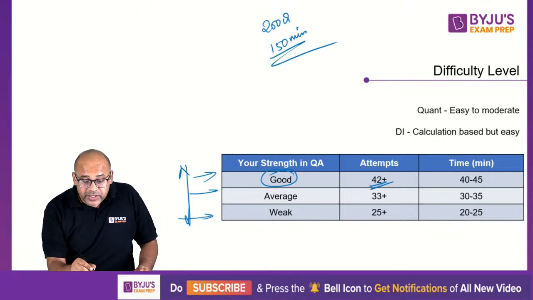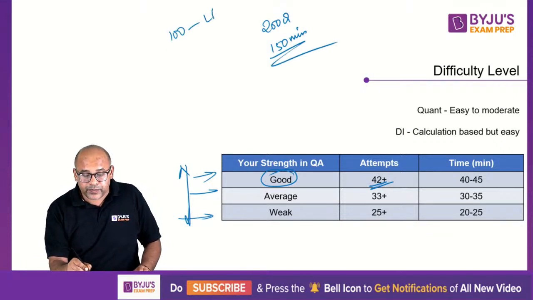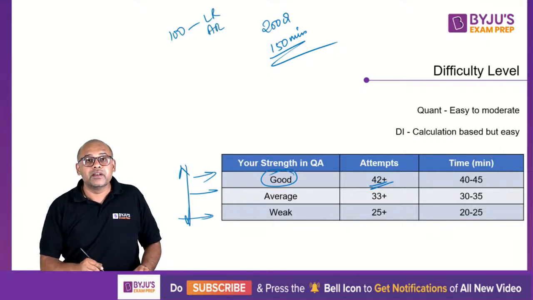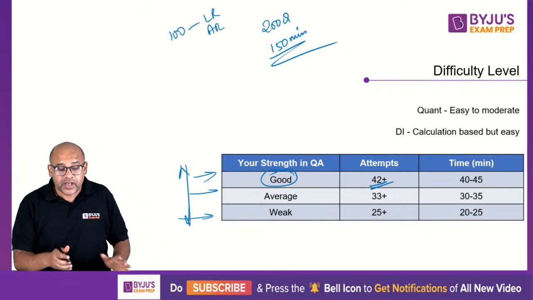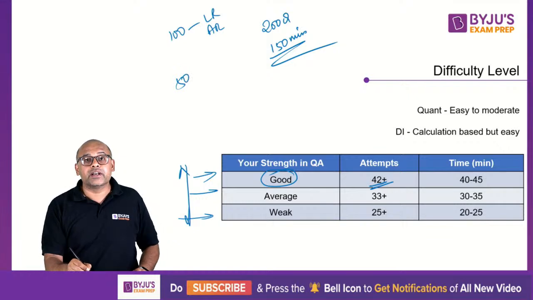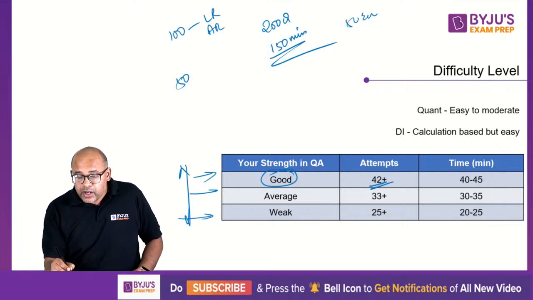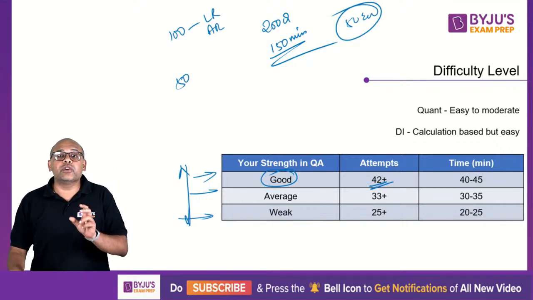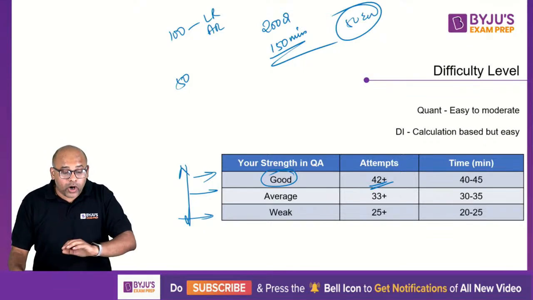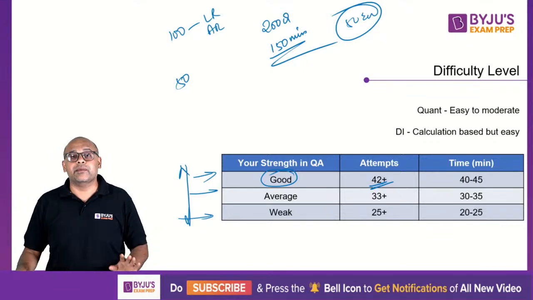Out of these 200 questions, 100 questions are from logic and abstract reasoning. This is not easy, it will take time. Similarly, there are 50 questions from quant and 50 from English. Probably English is the only section that you can finish a bit faster, but all other questions will take time.